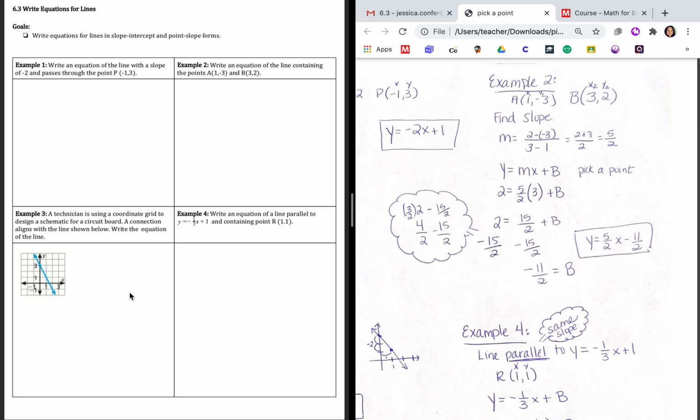All right, example number 3. A technician is using a coordinate grid to design a schematic for a circuit board. A connection aligns with the line shown below. Write the equation of the line.